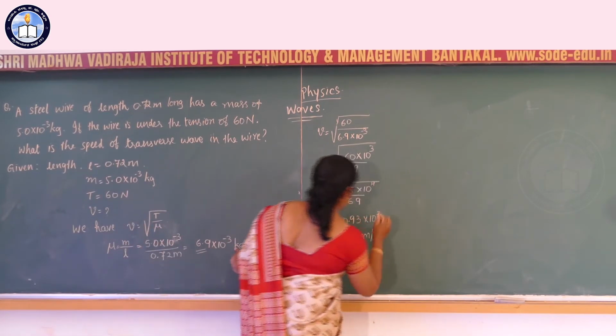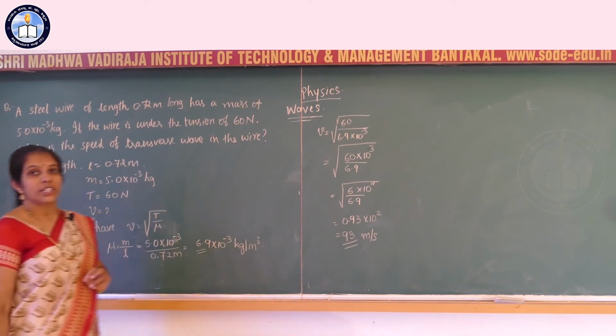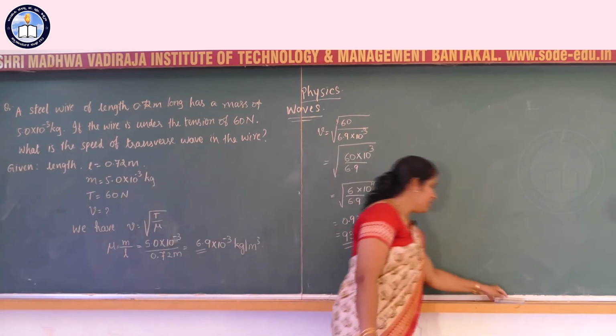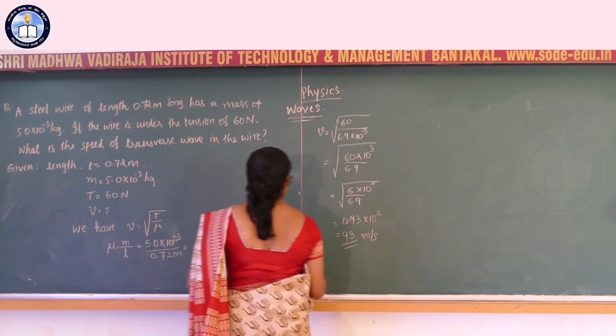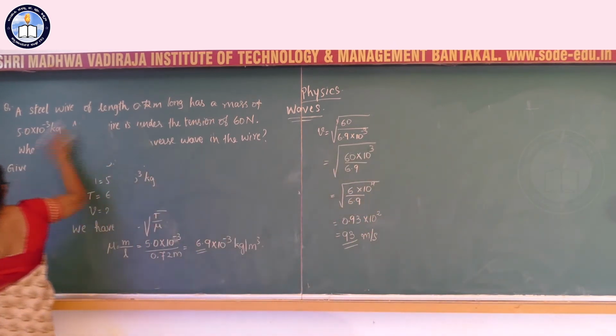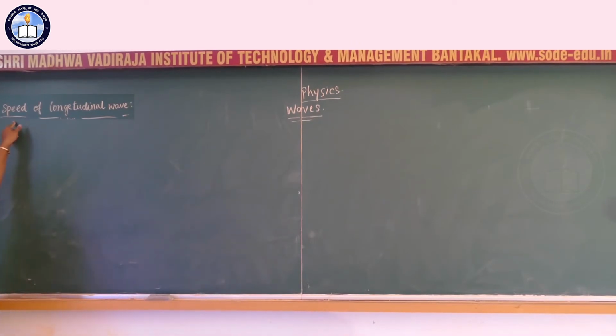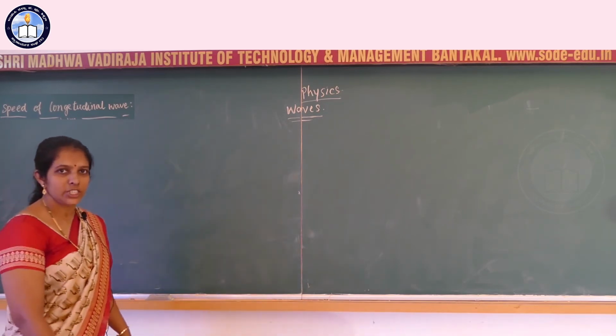93 meter per second is the speed of transverse wave in this case. Next, there is one more derivation, that is speed of longitudinal wave. Next, let us derive speed of longitudinal waves. This derivation is also a very important derivation.